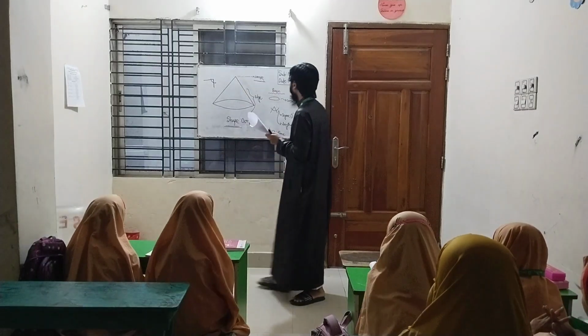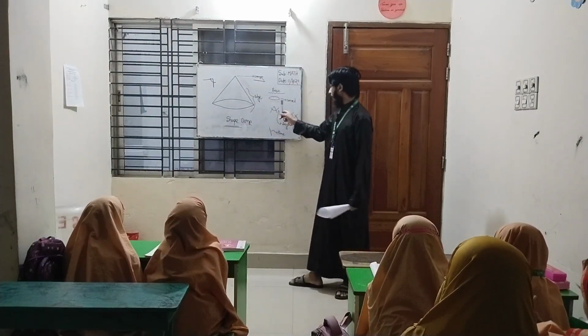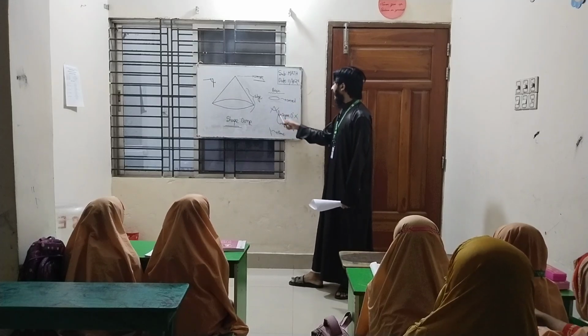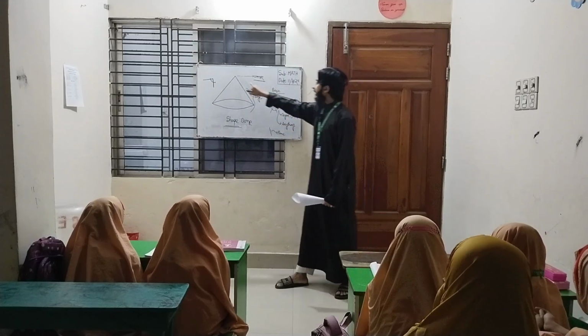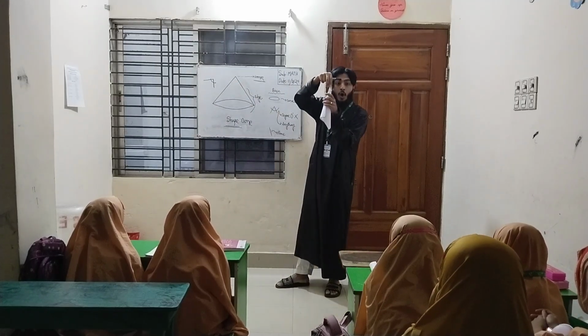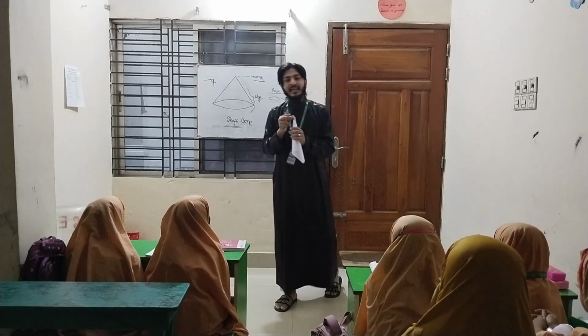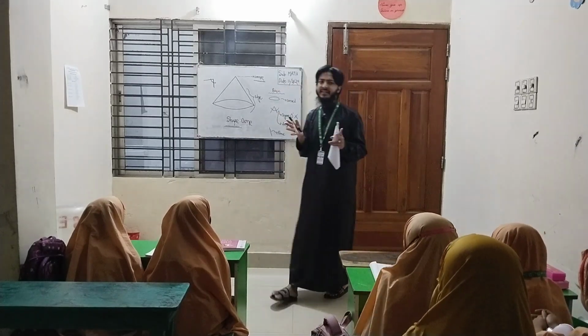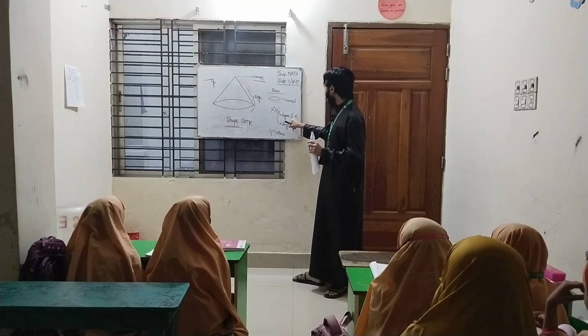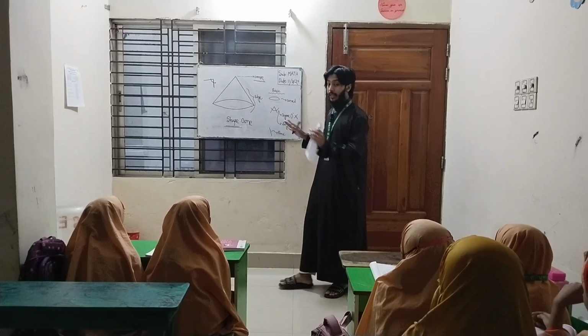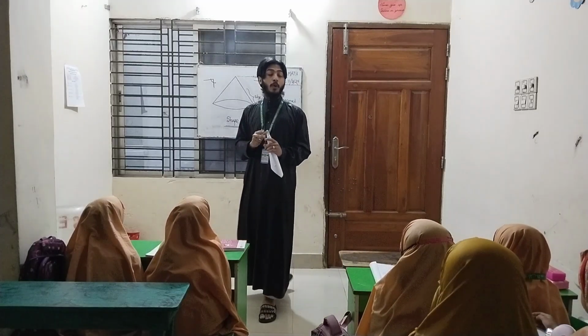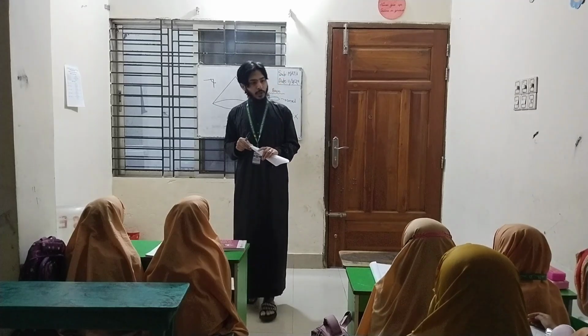We have learned the basics. Curve means round, plane means flat, and the basic thing you have to know is that the corner of the cone can't be 0 degree. It can be anything, but it can't be 0 degree. So we have learned the properties of the cone.